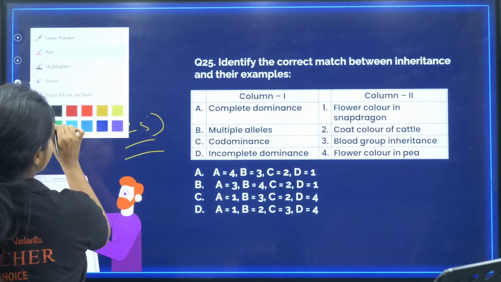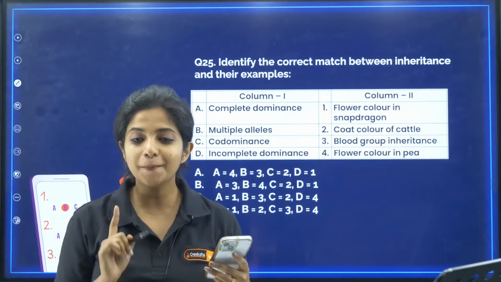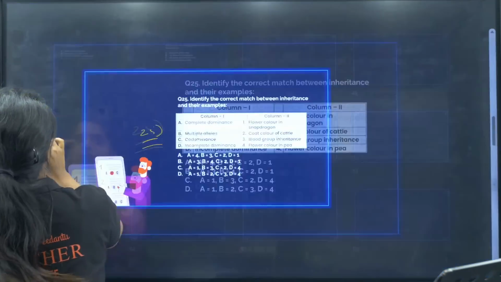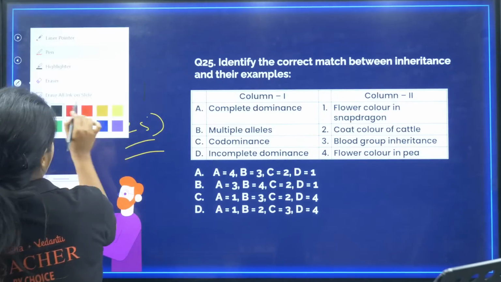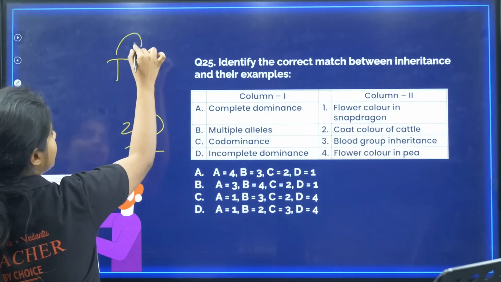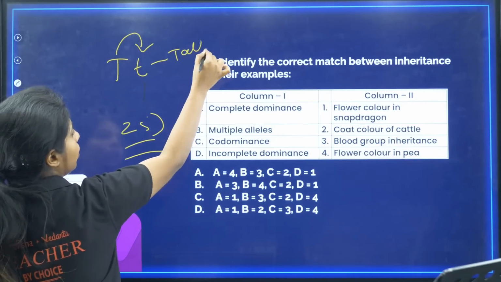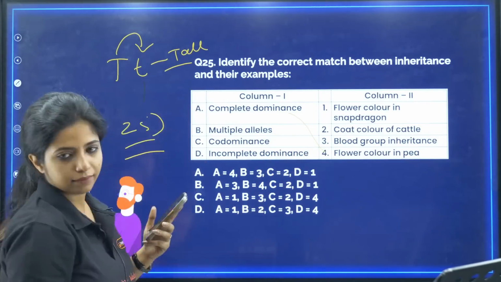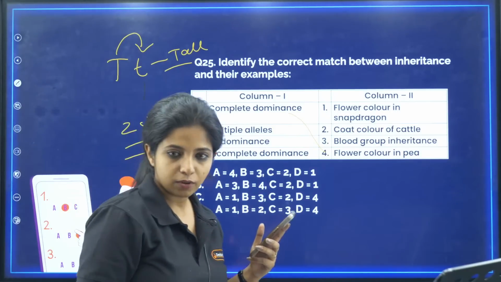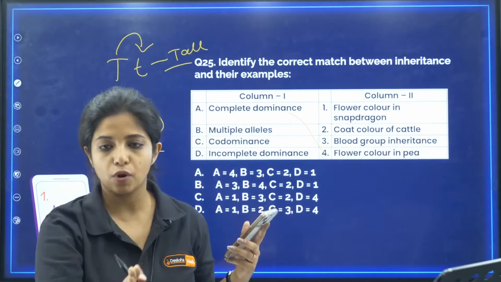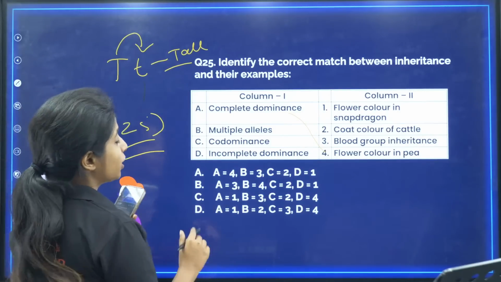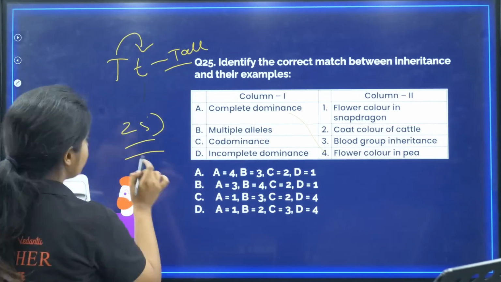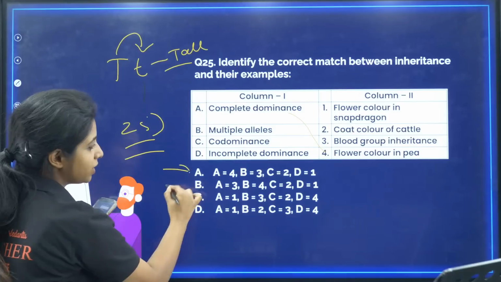Complete dominance. What do you mean by complete dominance? Let me try to find the answer. Complete dominance is when, for example, I have capital T, small t. This is completely dominant, which is why it is tall. So where do I find it? In the flower color of the pea. You have violet and white. Violet is always dominant over white. So A goes with 4. I just have one option, and with that one option I can find all the answers, right?